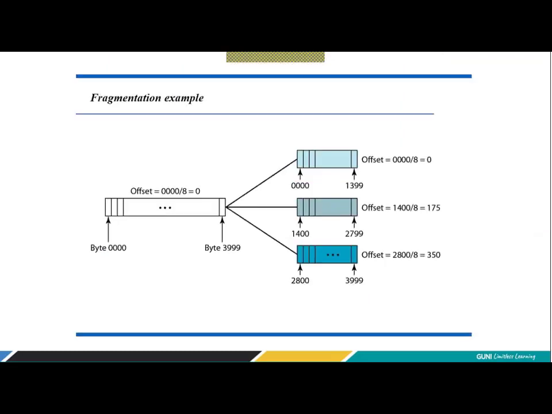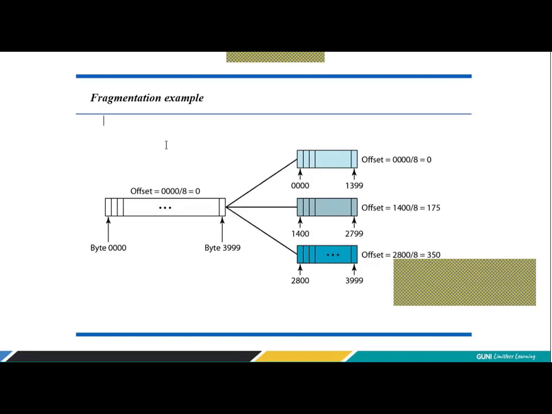Let's look at an example. Suppose there is a packet with 4,000 bytes. And when that packet arrived at the router, the limitation is that it cannot pass more than 1,500 bytes. So the intermediate router needs to do the fragmentation.